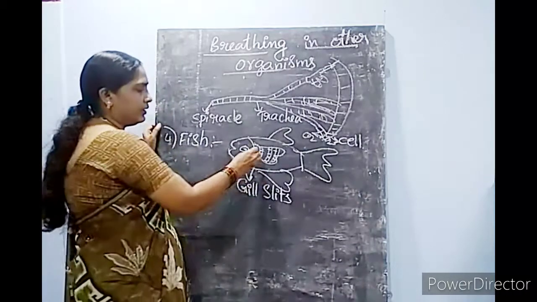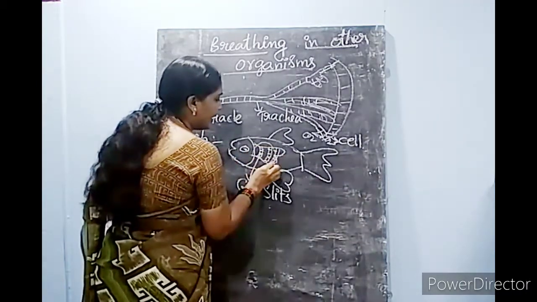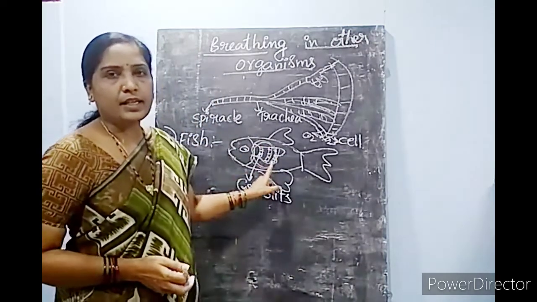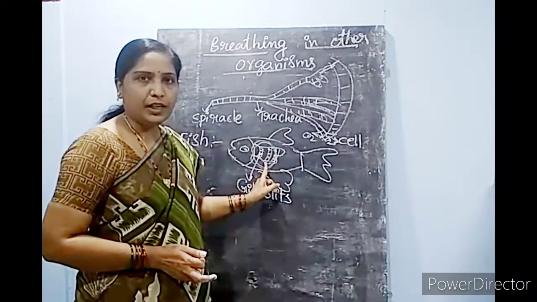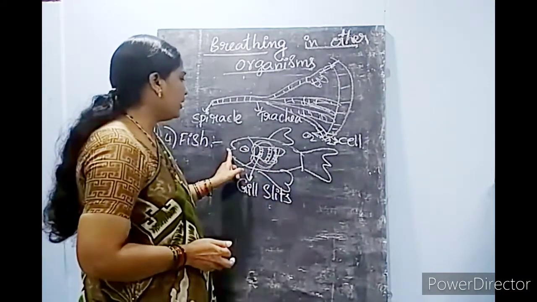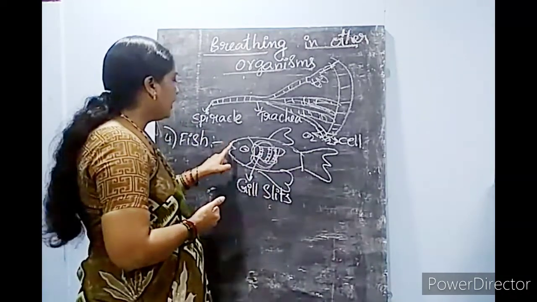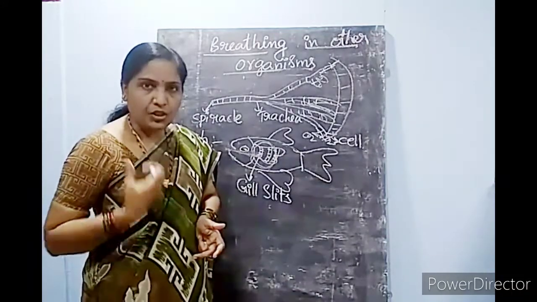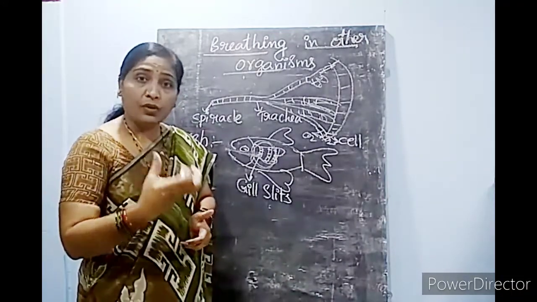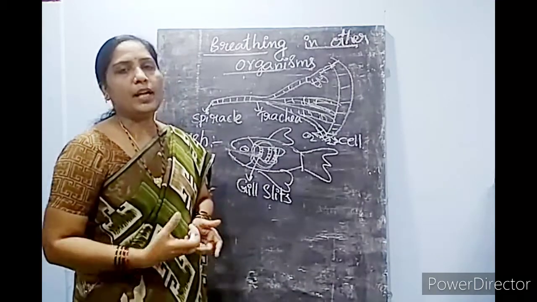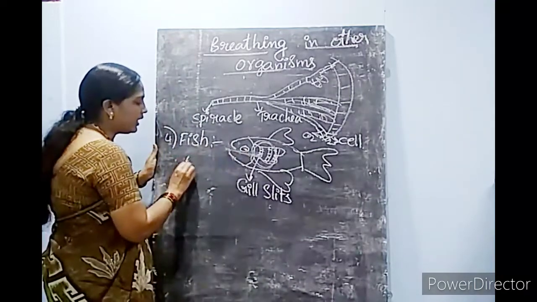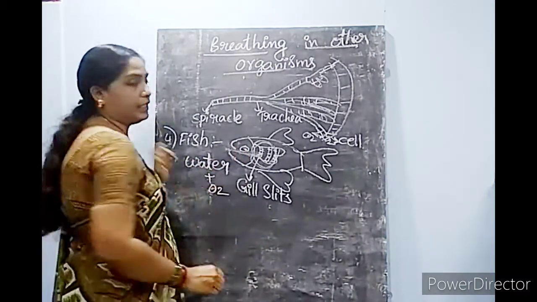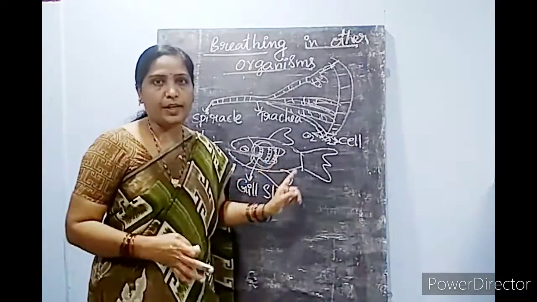These gill slits are covered by an operculum, a cap-like structure present above the gill slits. Whenever it is inhaling, the water enters inside. And you all know that fish take the oxygen which is dissolved in the water. They do not take oxygen directly from air. The oxygen which is dissolved in the water, that oxygen the fish is breathing.